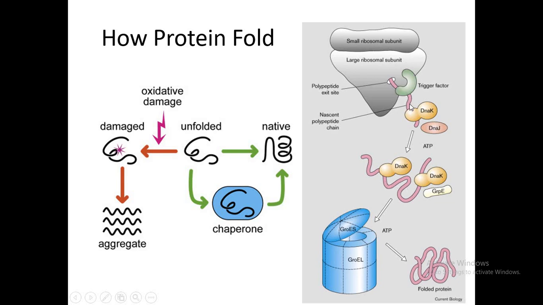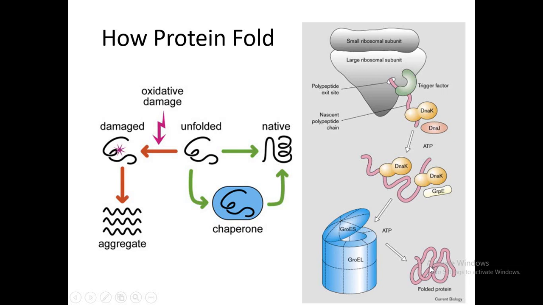This is the nascent protein coming out from the ribosome. The other protein transports this nascent polypeptide chain to the chaperone, and the chaperone assists in folding this protein into a three-dimensional structure.